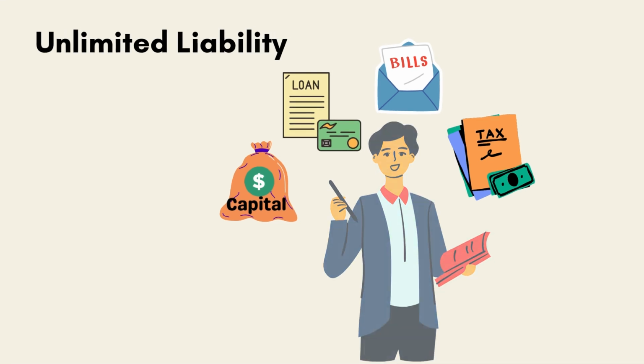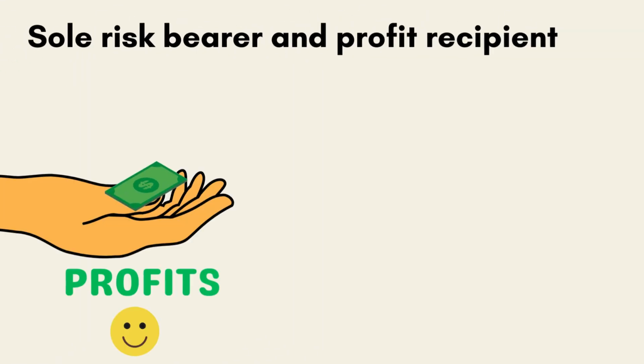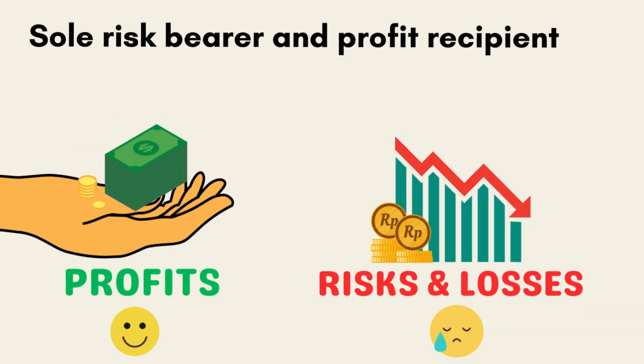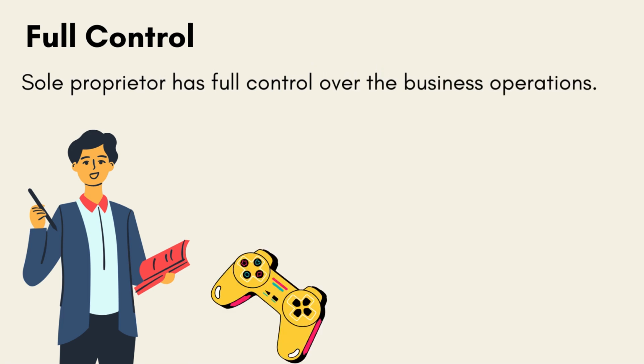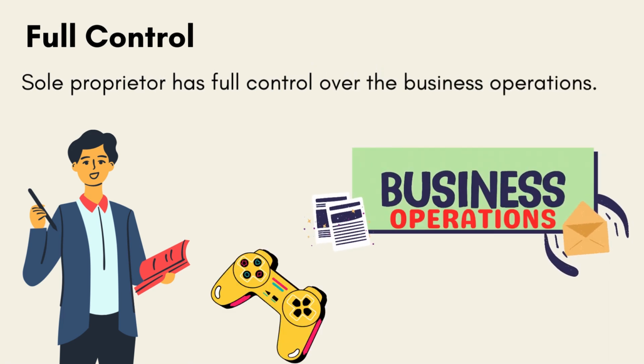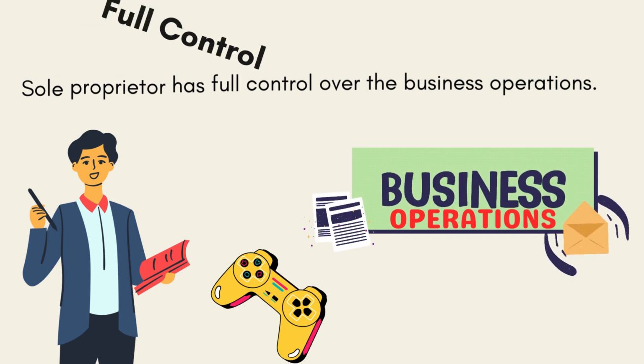Sole proprietor is the sole risk bearer and profit recipient. The owner bears all the risks and losses incurred by the business. Sole proprietor has full control over the business operations. He can carry out his plans and take business decisions without any interference from others.